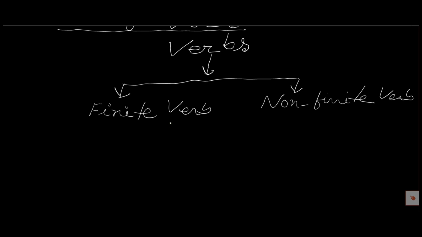I repeat, a finite verb is a form of verb that has a subject and can function according to the gender, person, number, tense, mood and voice.